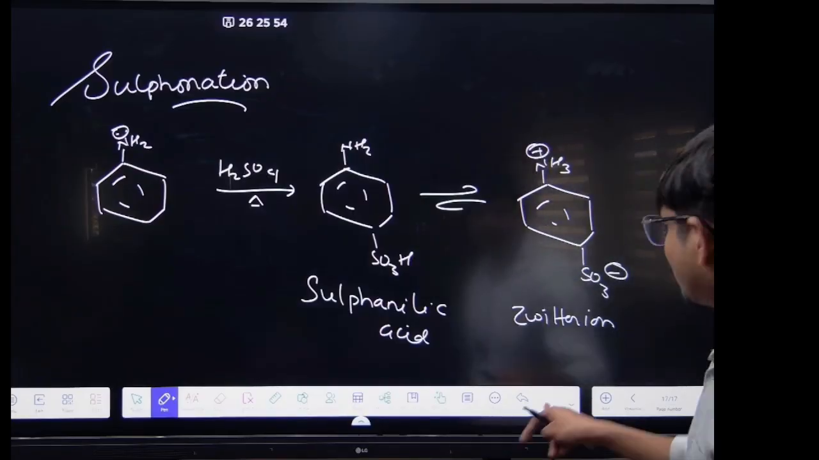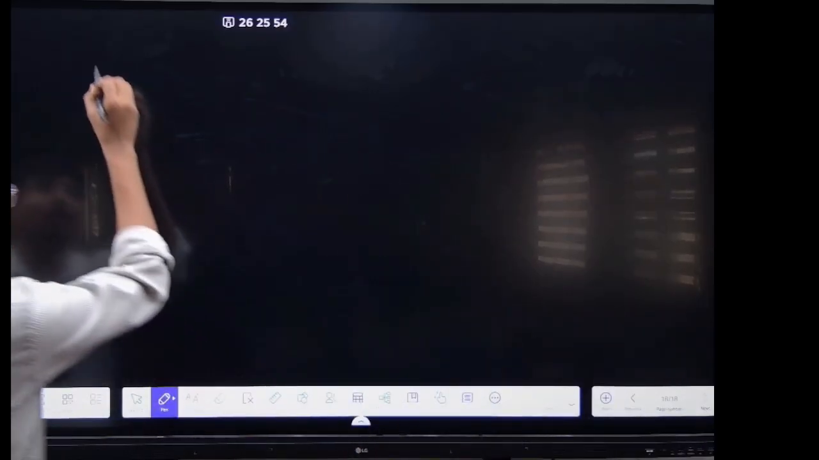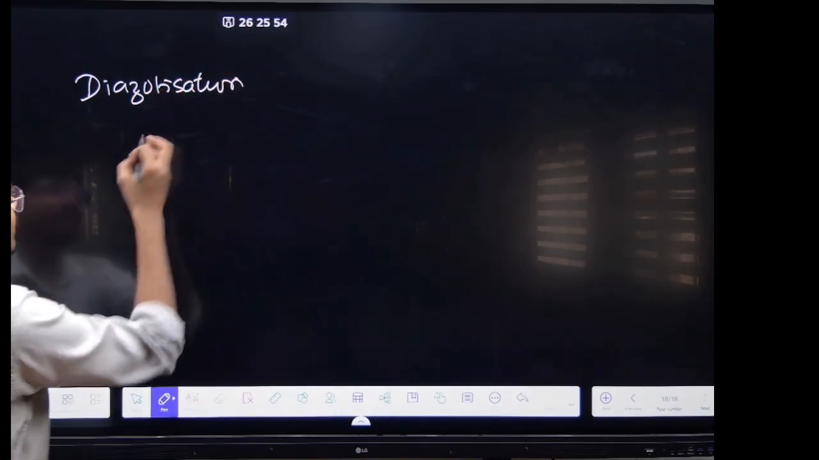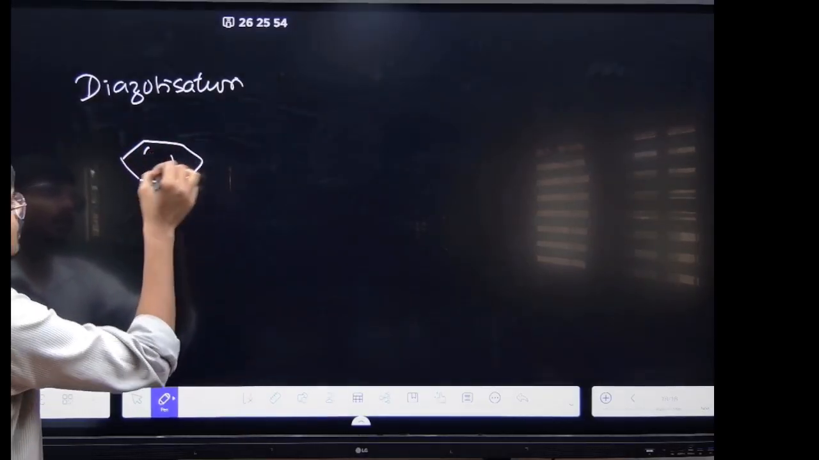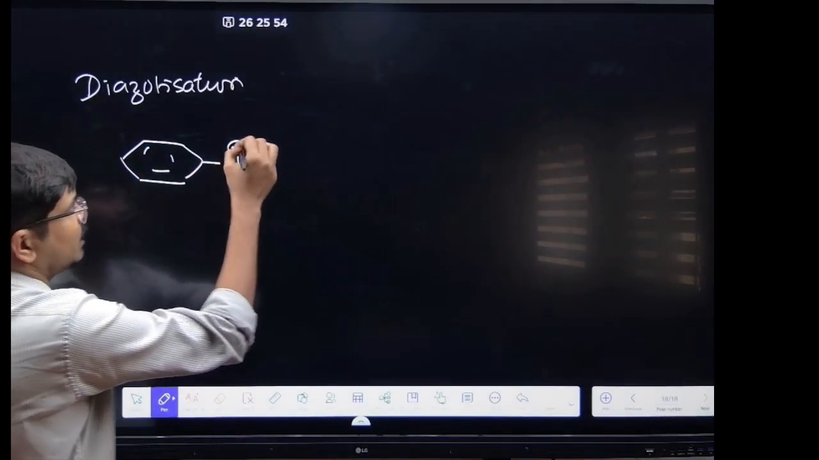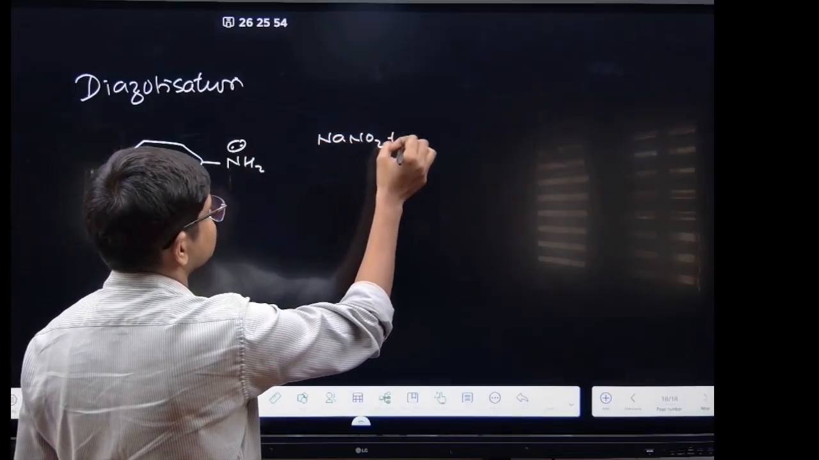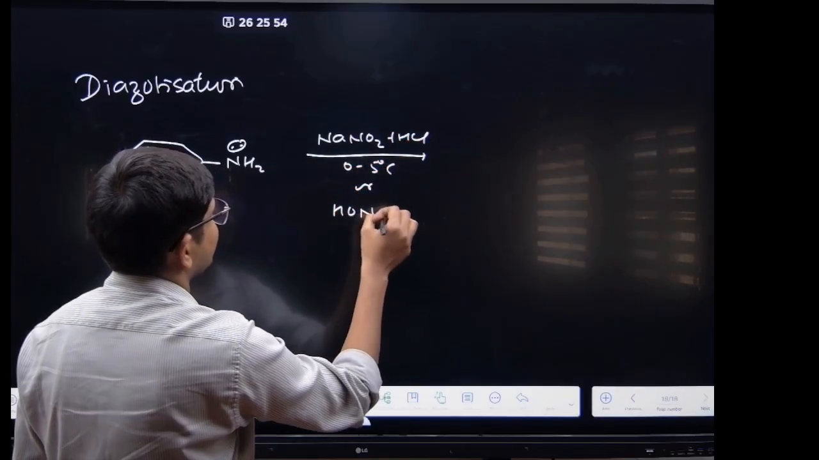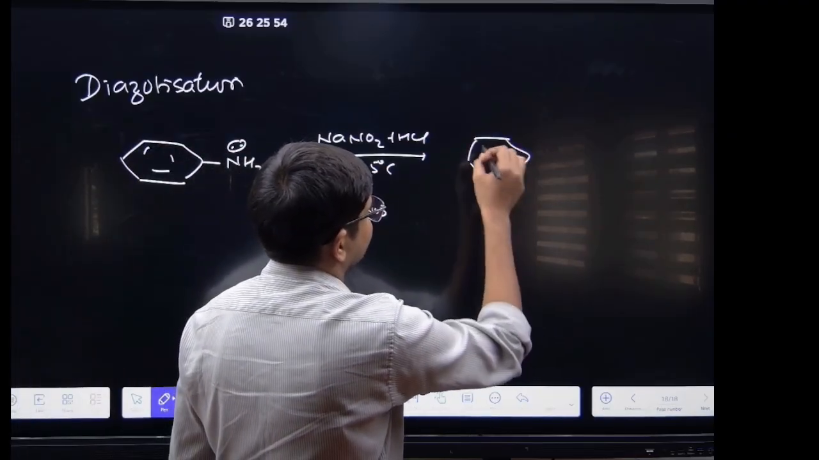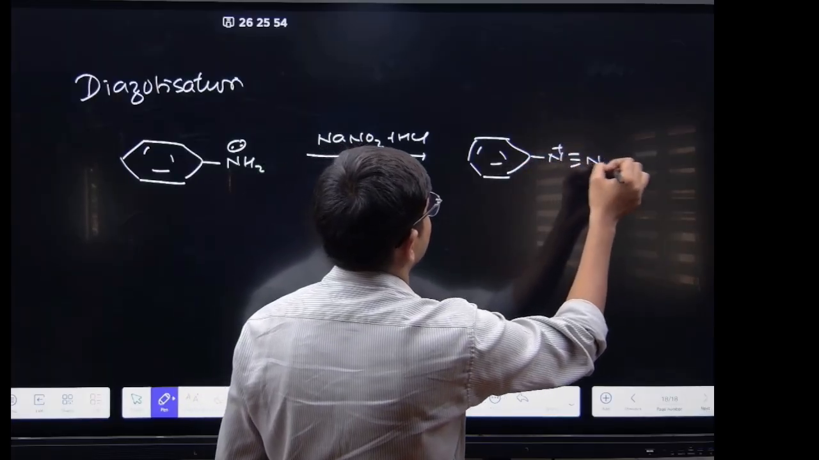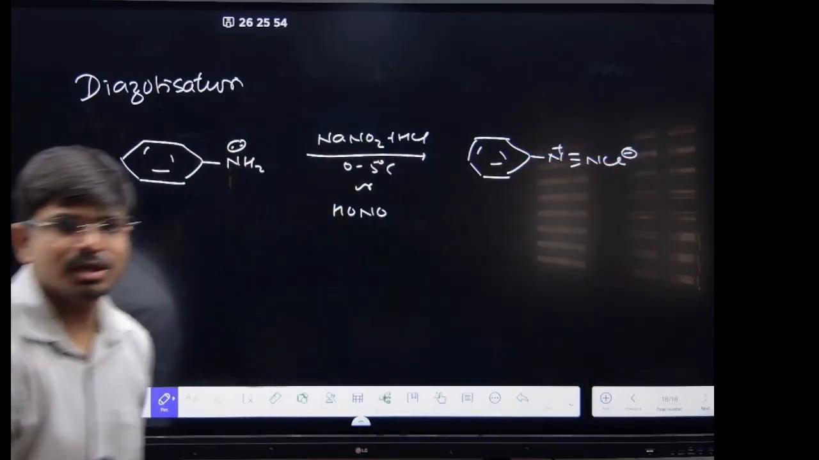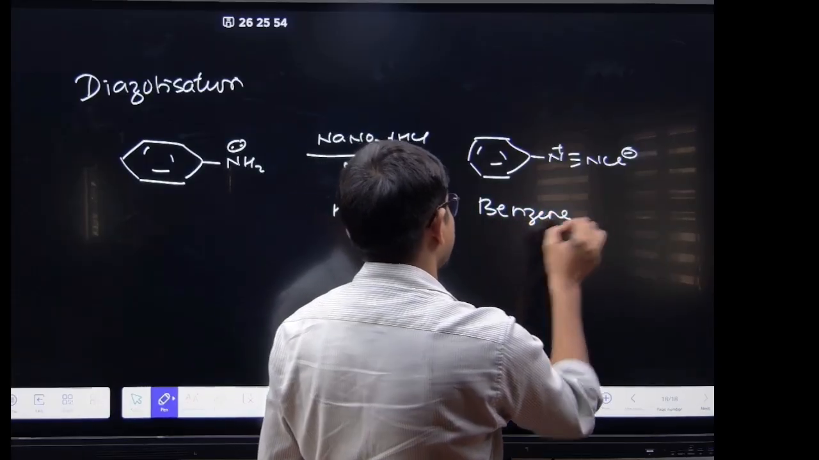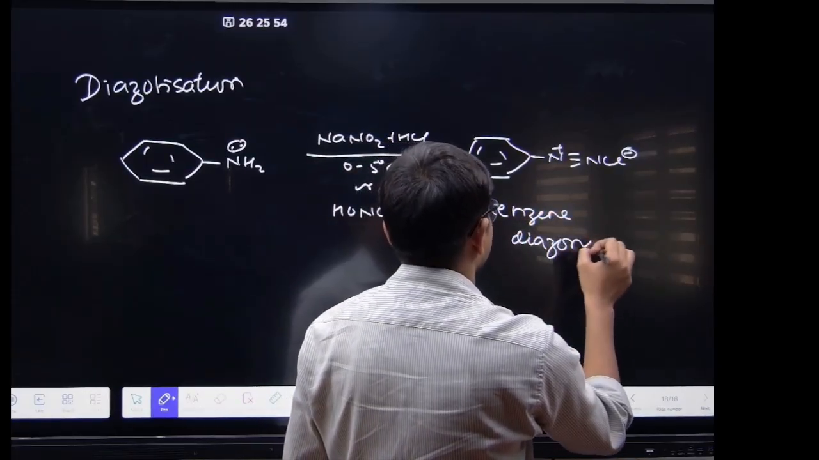चलिए देखिए, now coming to the diazotization reaction, right? What is the diazotization reaction? If it is aniline and you are adding the NaNO2 plus HCl at 0 to 5 degrees Celsius, or you are using the HONO, it will be forming the benzene diazonium chloride.